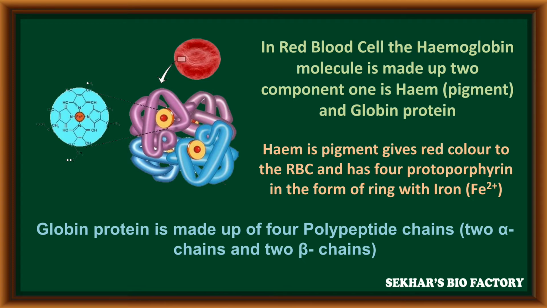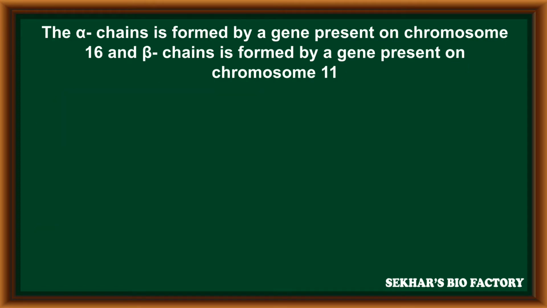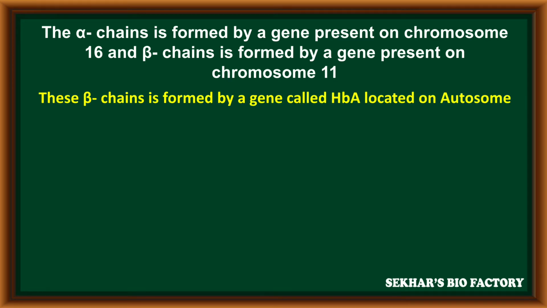The globin protein is made up of four polypeptide chains. Of these, two polypeptide chains are alpha chains and two are beta chains. The alpha chain is formed by a gene located on chromosome 16. But the beta polypeptide chain is formed by a gene located on chromosome 11. This beta chain gene is called HBA, and it is located on an autosomal chromosome.